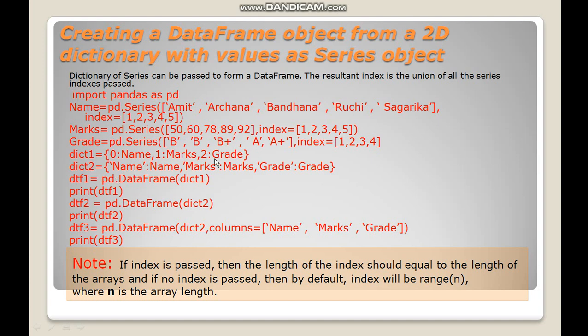Okay, here I have created another dictionary. Instead of the keys 0, 1, 2, I have used the string values name, marks, and grade. Don't get confused with this name and this name. This name is a key, it's a constant value. Okay, and here this name is the value from this key, which is the series object.